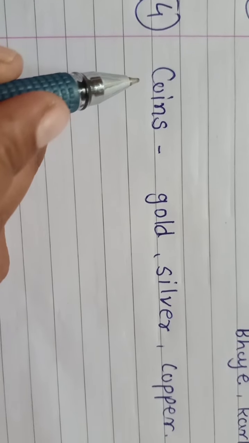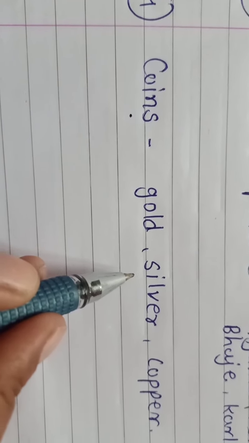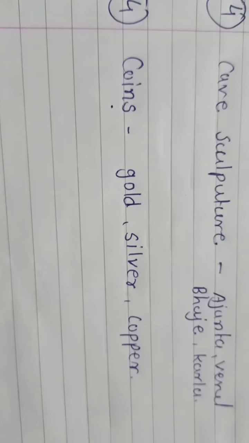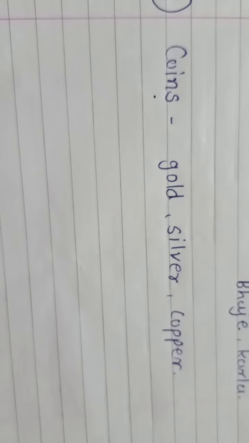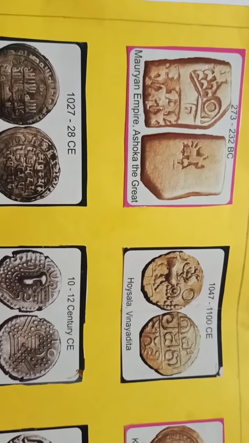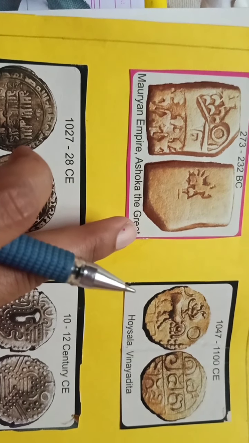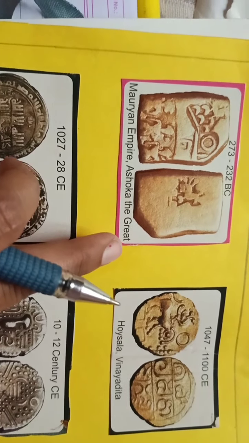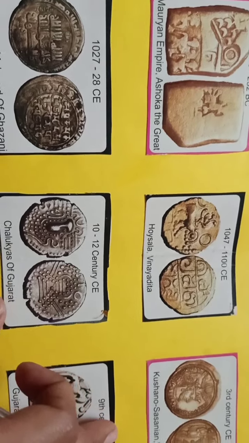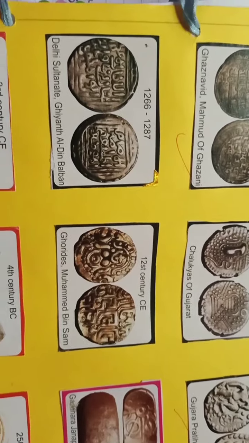Our fifth material source is coins. There are lots of coins established by different emperors, like gold coins, silver coins, copper coins. Here I will show you some pictures of coins. You can see the coin pictures over here. This coin was established by the Maurya and Ashoka emperor. You can see another coin here. Some are copper, some are gold, some are silver.